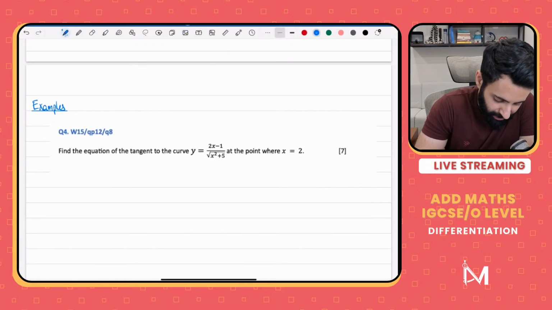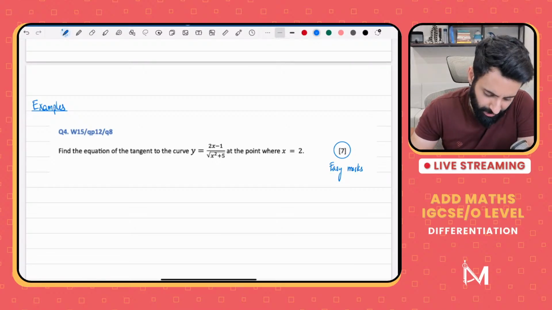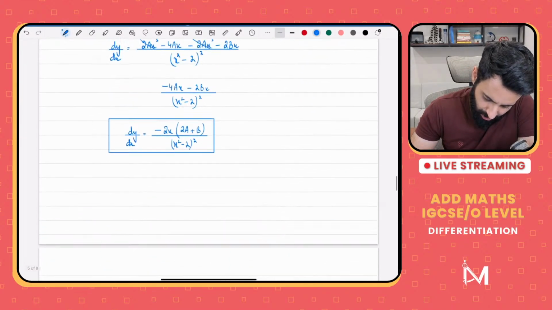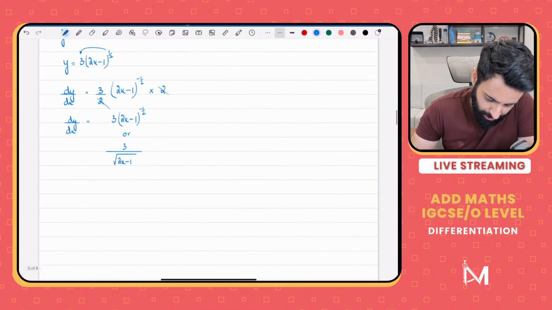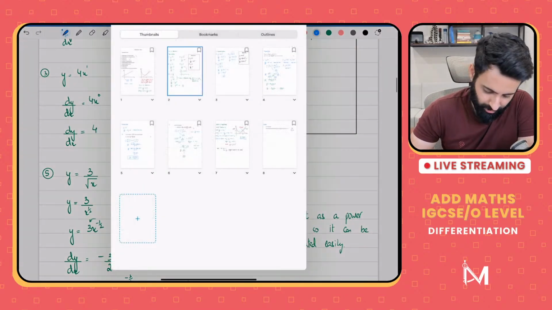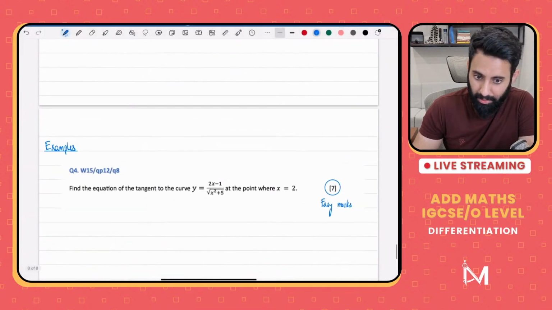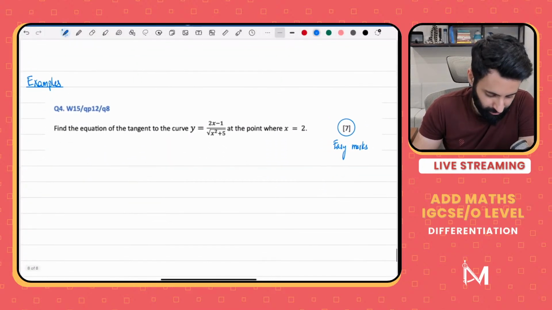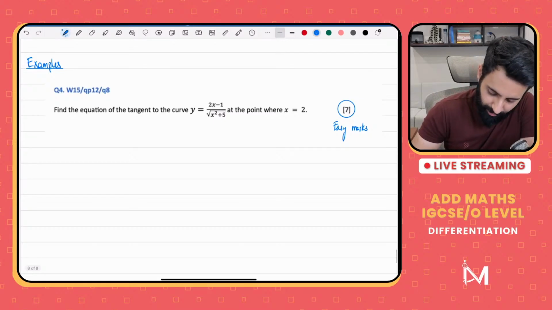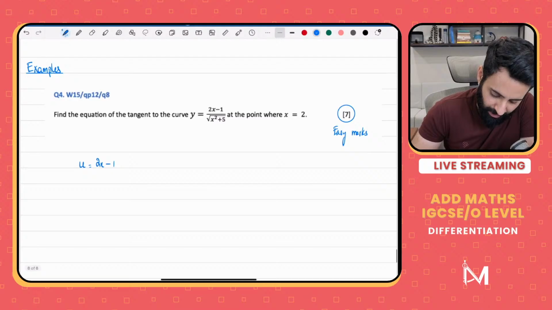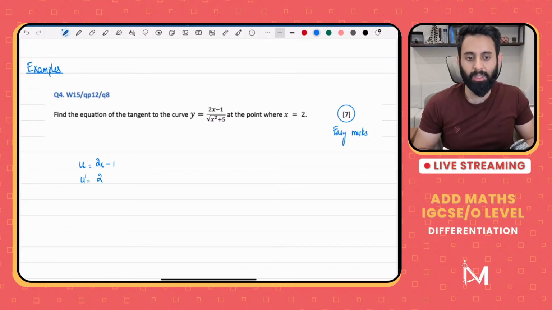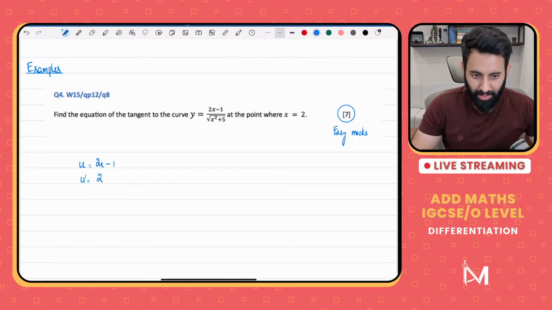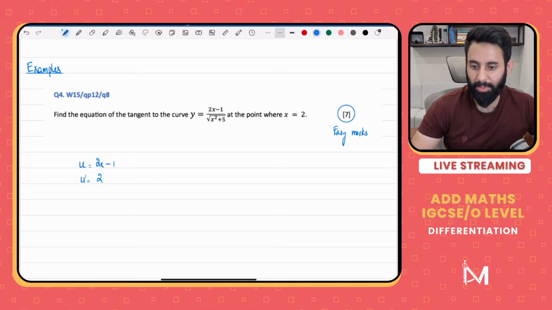Okay, so it's a 7-mark question, and I would say that these are 7 easy marks. Easy marks. Have you noticed one thing so far? We haven't used a calculator anywhere so far. So what does that tell you? That tells you that it's really not that difficult to do add maths without a calculator. And in the algebraic manipulation part, you don't need a calculator, which means those are the kind of questions you can expect in paper 1.